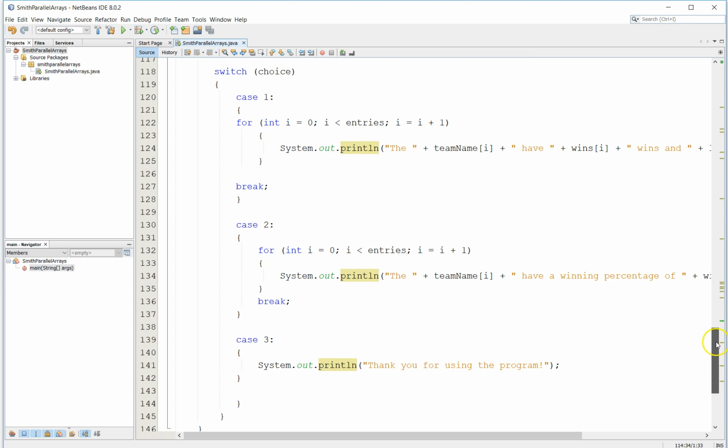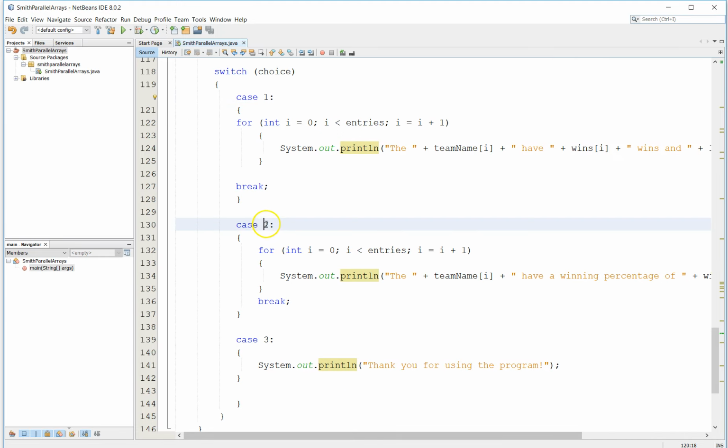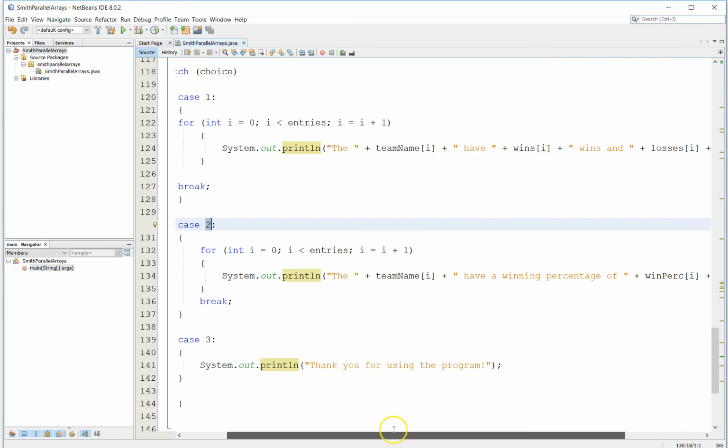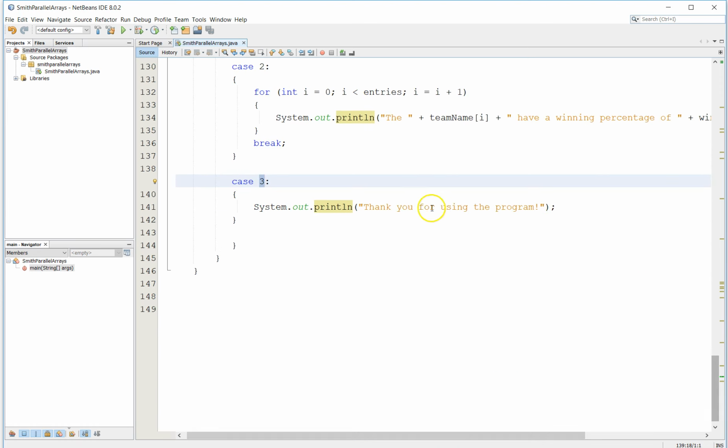We have a switch statement here that handles each of the cases. In the case that choice is 1, then we would output the original information in a nice sentence. In the case that the option was number 2, we will output the winning percentages, and then option number 3, of course, will generate a nice friendly message, and then the program will finish.